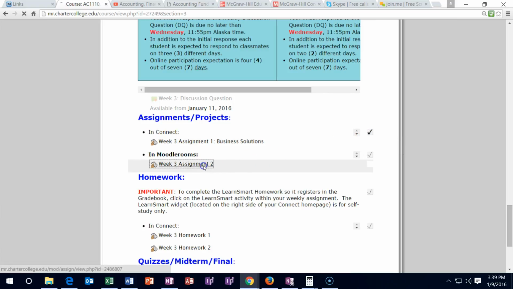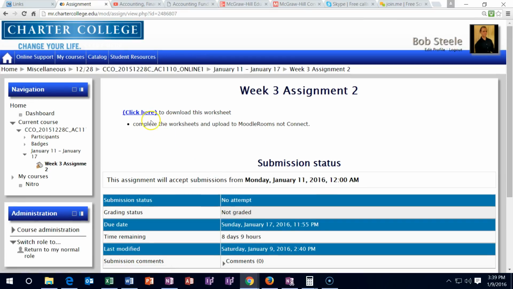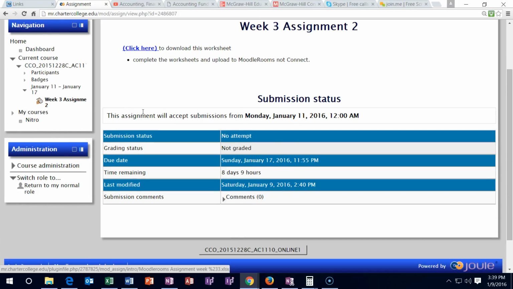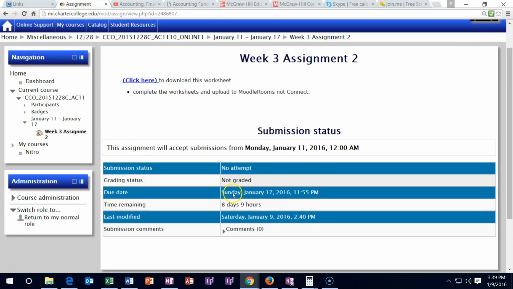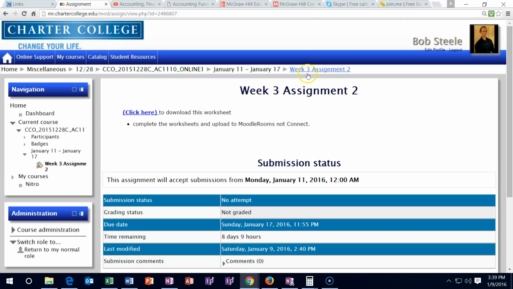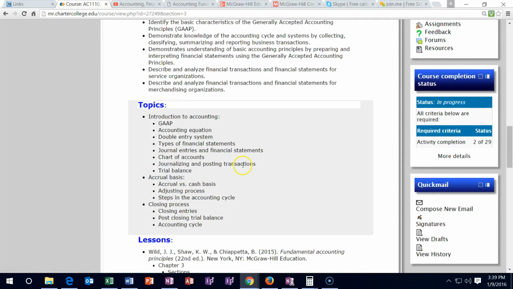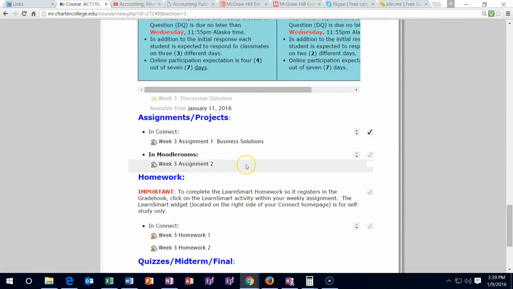If you click on this item, then you'll see this here. This will be an Excel worksheet with a video attached to it, and you want to upload that into this section here. When the week starts, there'll be a submit button down here where you can submit it. I'm going to go back up to the cookie trail. I call this the cookie trail. I'm going to go back to this week, which is going to be week 3. I'm going to scroll back down to where we were in week 3, and we're back down here.